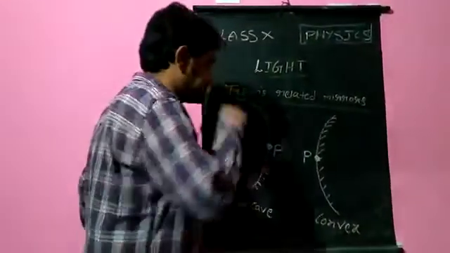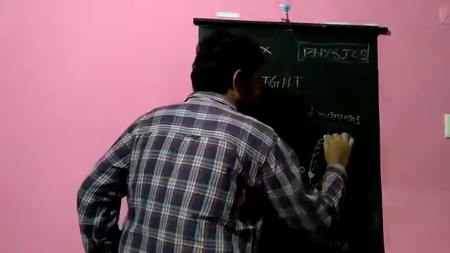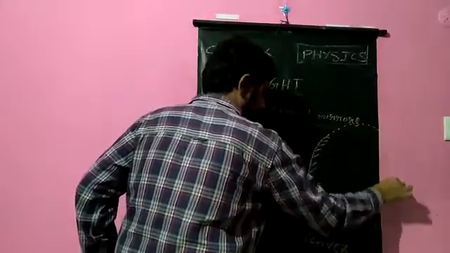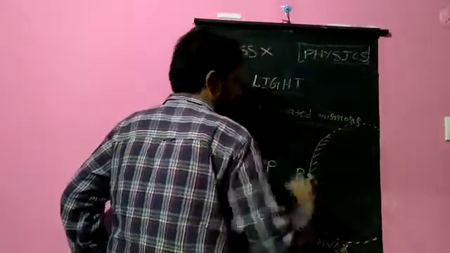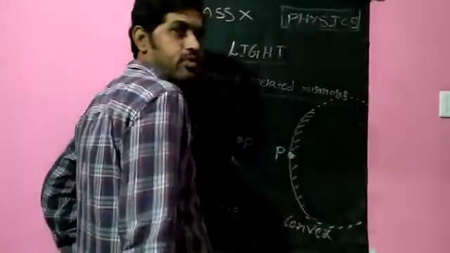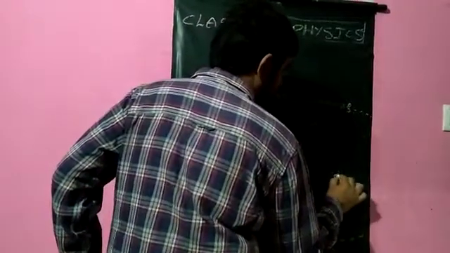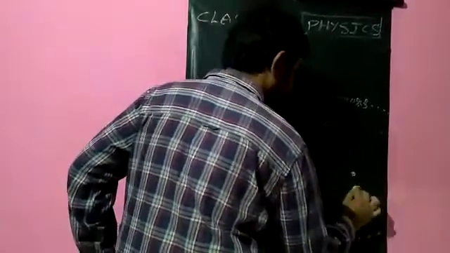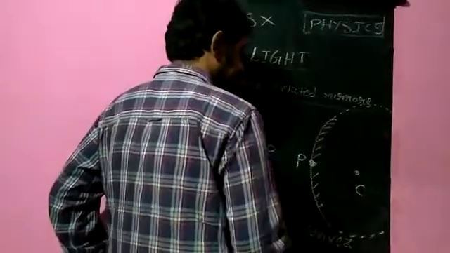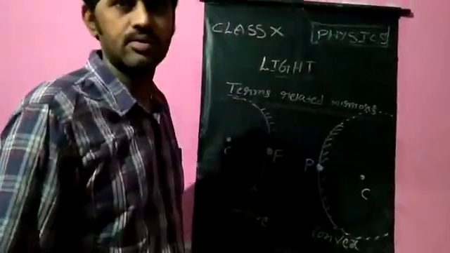Similarly, this convex mirror is formed from a hollow sphere. Imagine that this is a hollow sphere from which this convex mirror is formed. The center of this hollow sphere is this one, and we call it the center of curvature of this convex mirror.